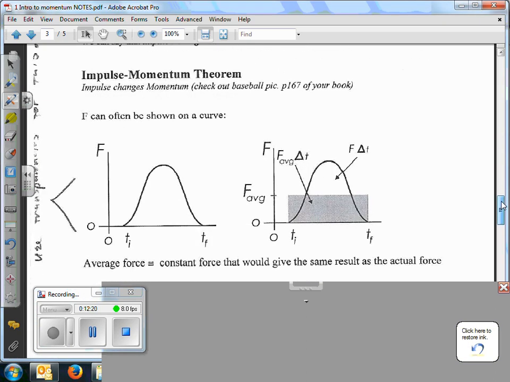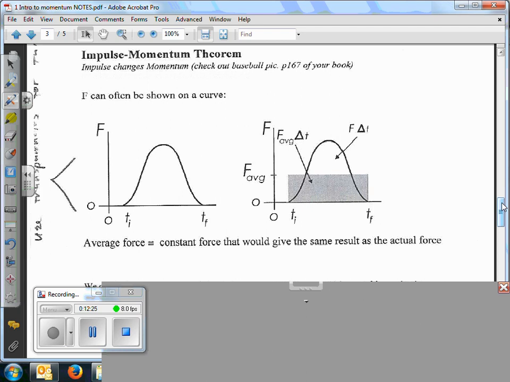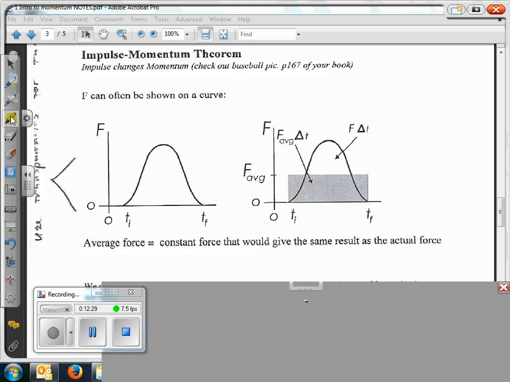Okay, so the impulse momentum theory. This is from one of our books, page 167. A guy is hitting the ball with a bat. So what happens with the bat is, when the ball comes in, the ball actually squishes down at first, because everything has a little flexibility.